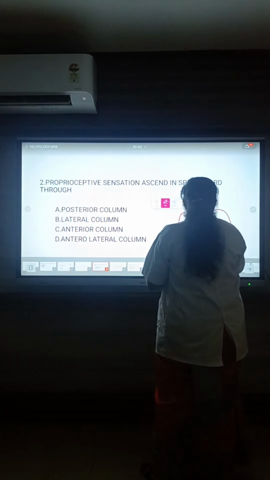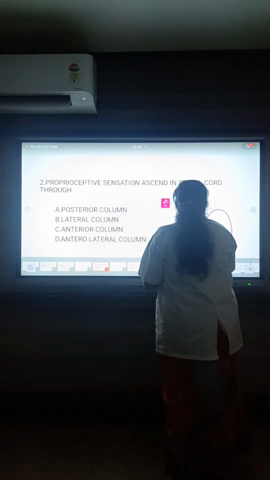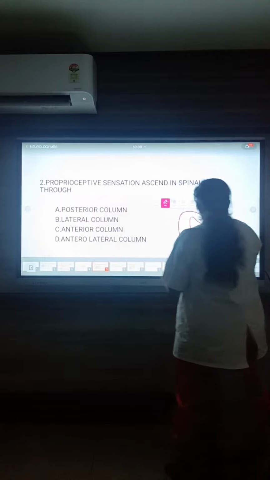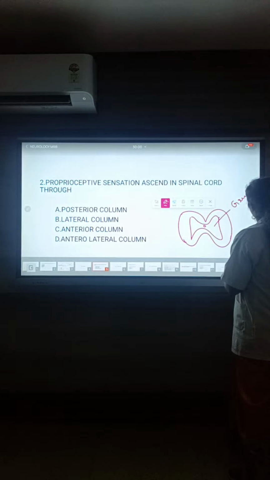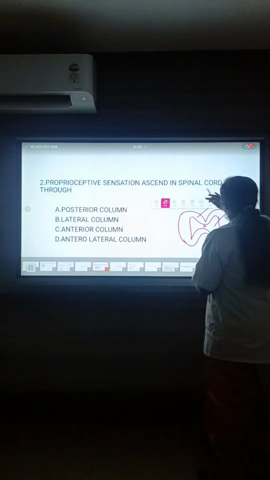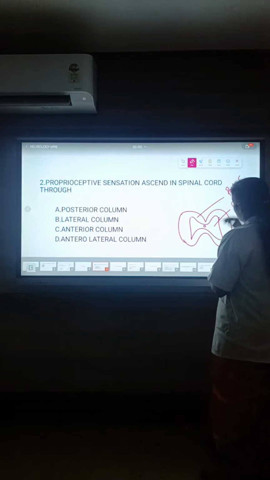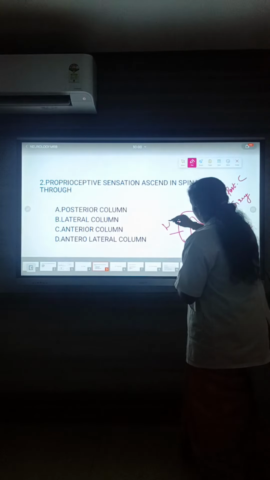I think everyone knows this is a cross section of the spinal cord. The center portion is gray matter, and this is white matter. This is the posterior column. This one is anterior. And this one is lateral. So, coming to the point.